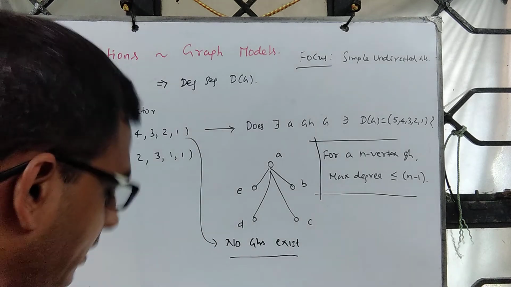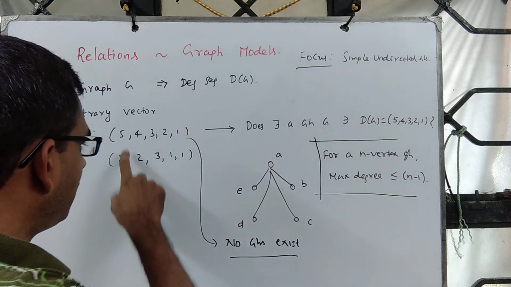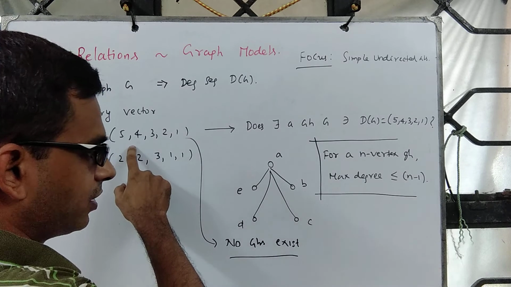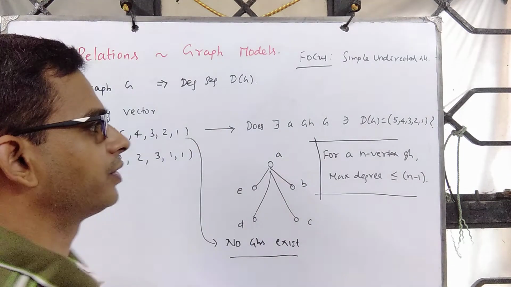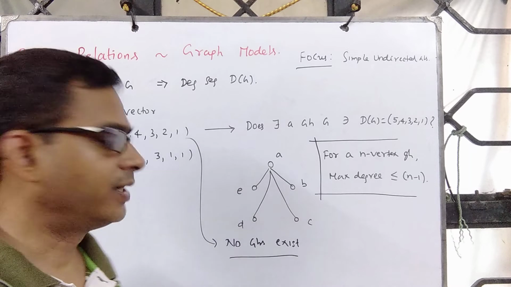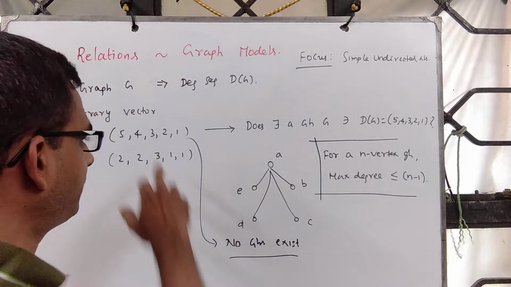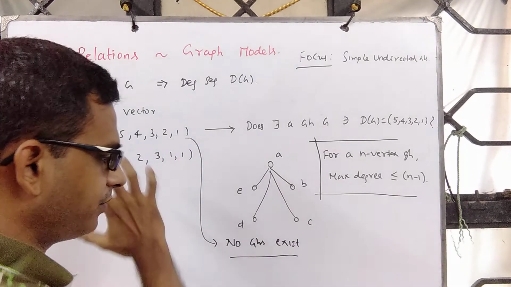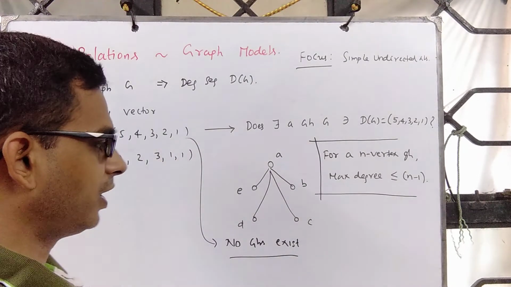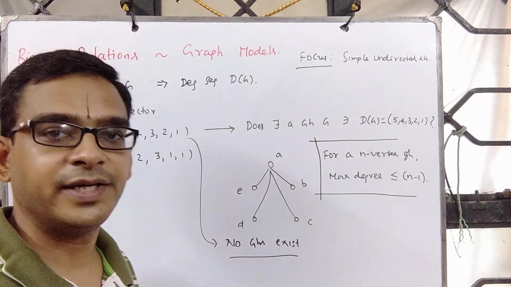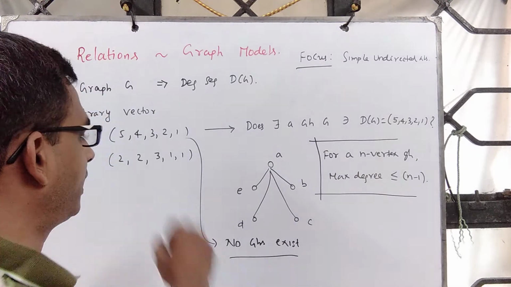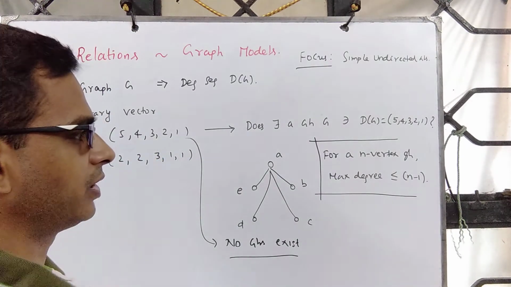So this tells you that not all vectors correspond to a simple undirected graph. Some degree sequences are graphic. When I say graphic, there exists a graph, and some of them are not.